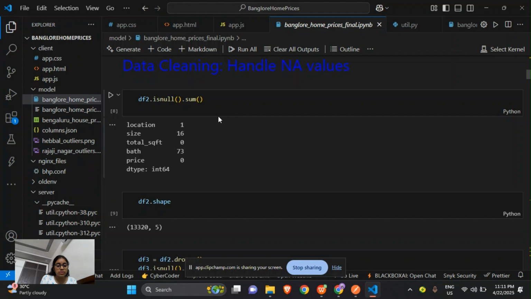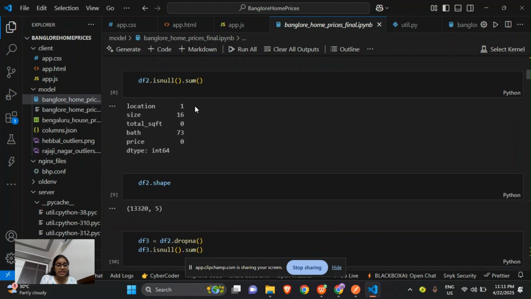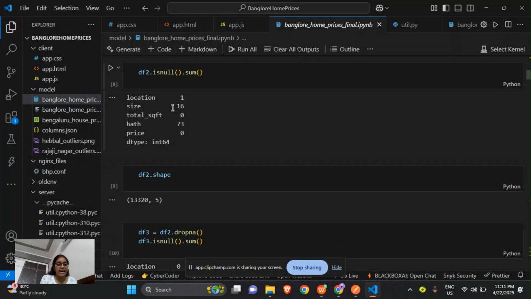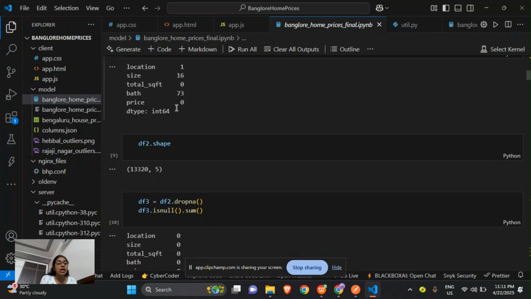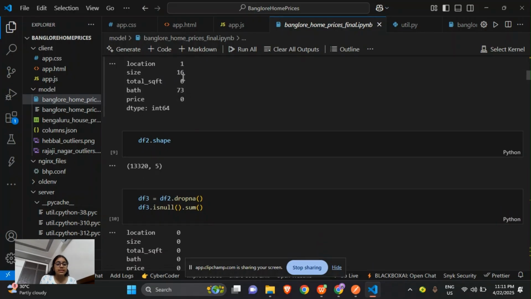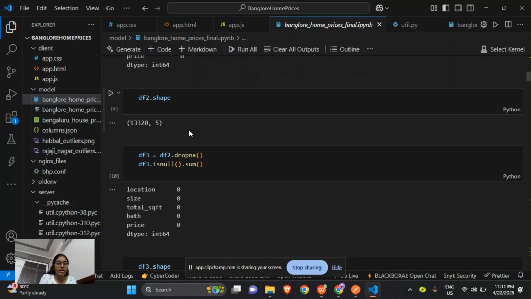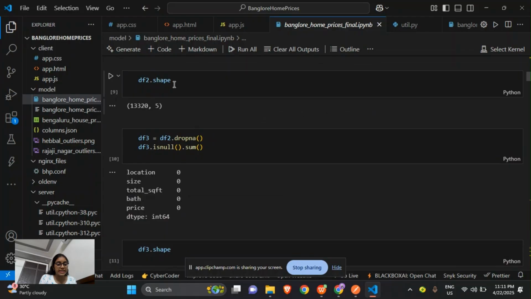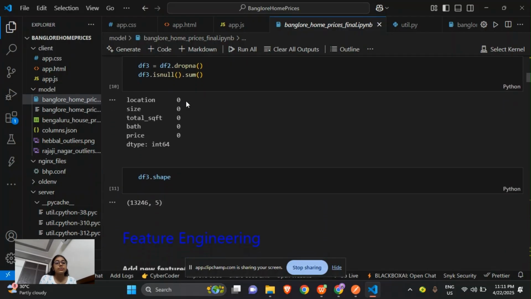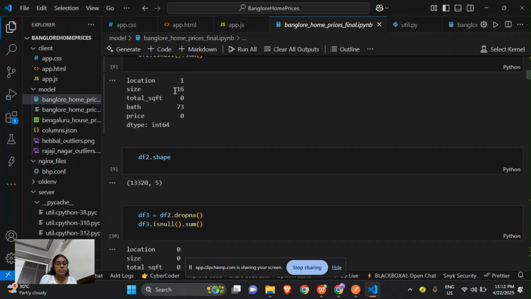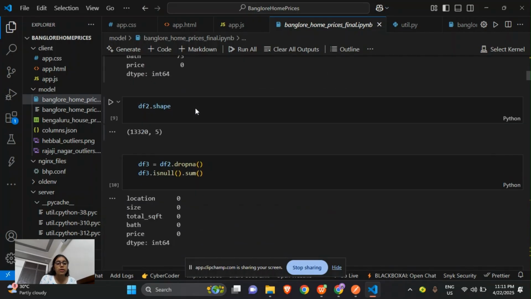This method counts the missing values in each column of df2. Like, the size column has 16 missing values, and total square feet has no missing values. As these are small in number, we will just check the shape of the data, and then we'll drop those null values, as they are very small in number, like 16, 73, and so on.